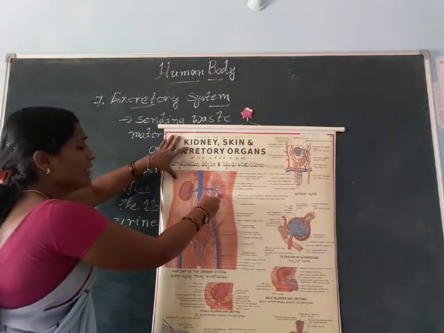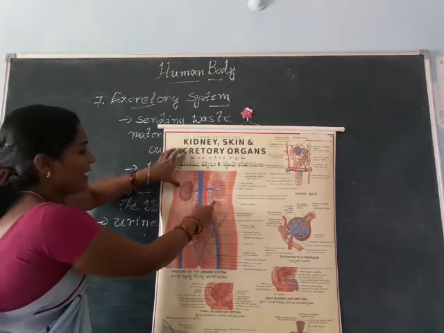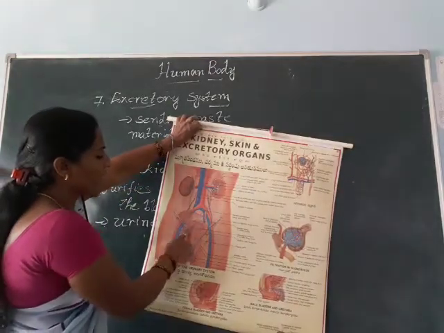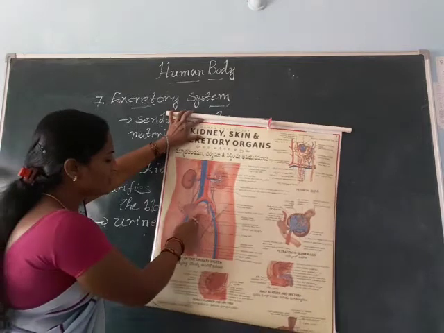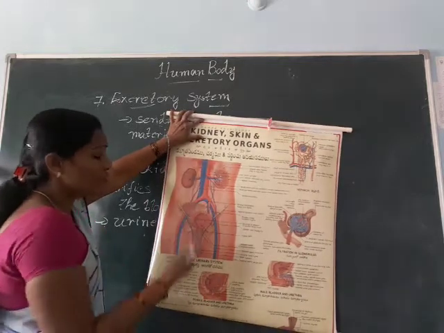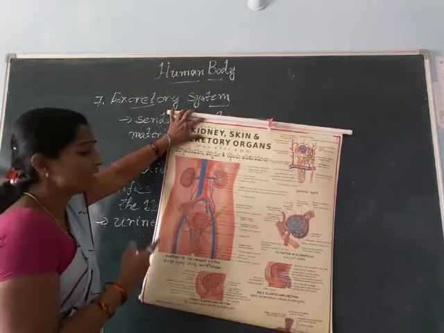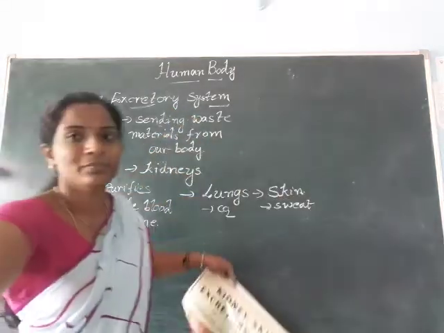So this urine will come from the kidneys through the ureters, and it will reach this part we call the urinary bladder. When it is filled, it will pass out. These are the main parts in the excretory system.